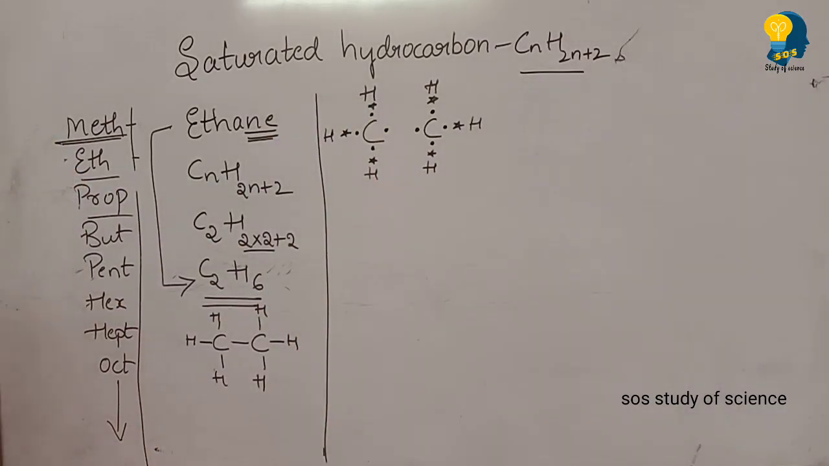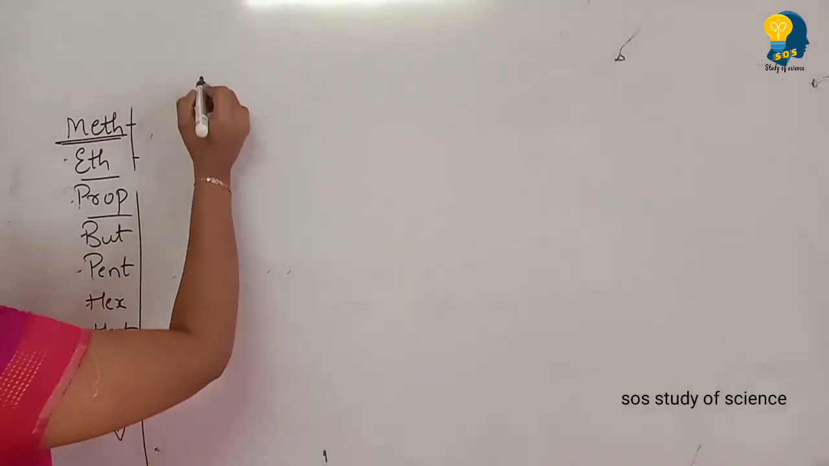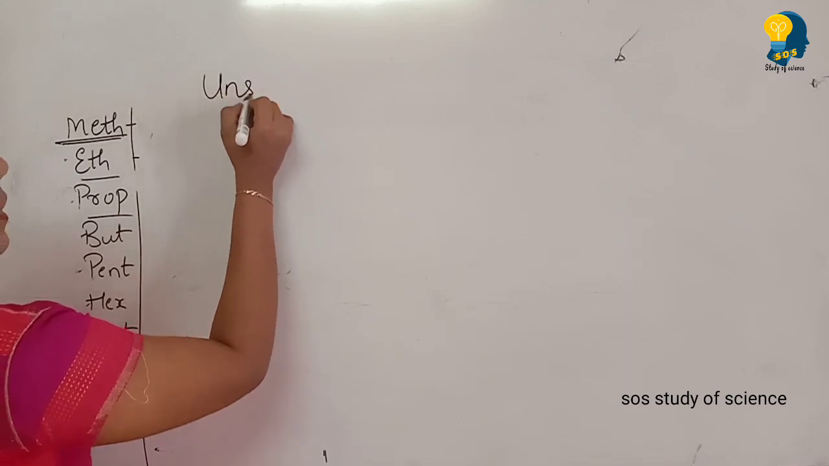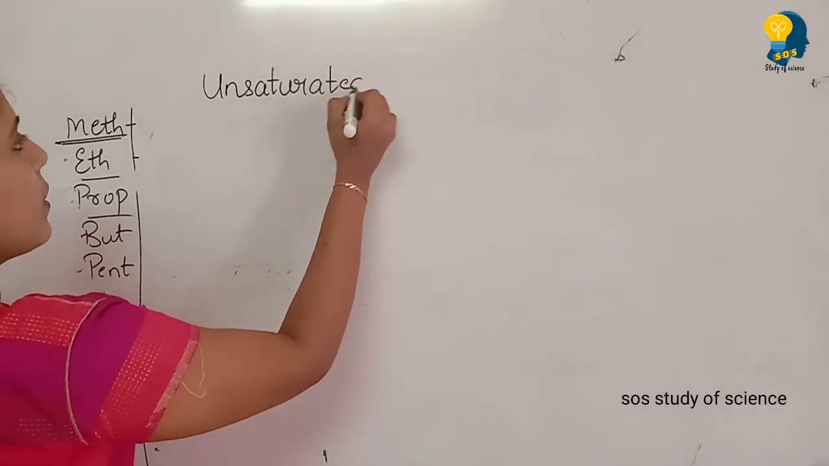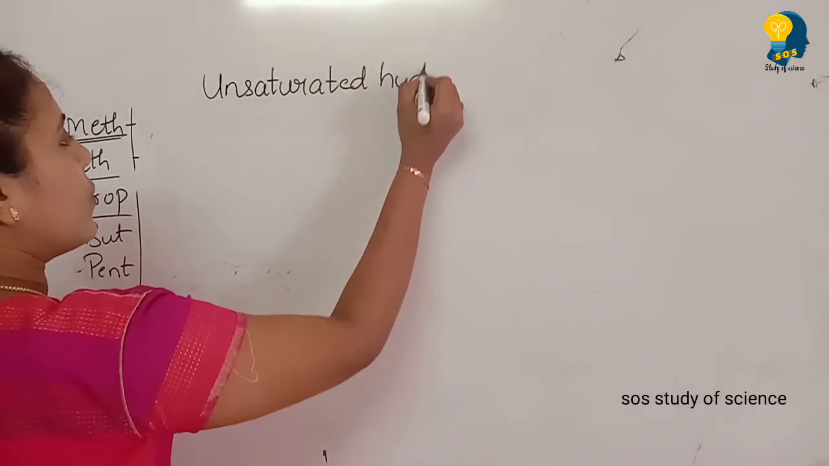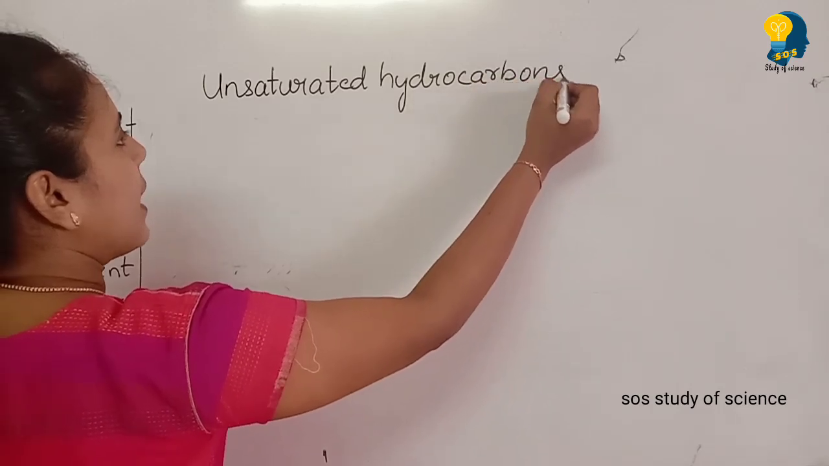Okay, so today as homework, you write propane, butane and pentane so that it will be very easy for you all to understand. So this is all about the alkanes. Now I will teach you about the unsaturated hydrocarbons. When I talk about unsaturated hydrocarbons, here we have alkenes and alkynes.